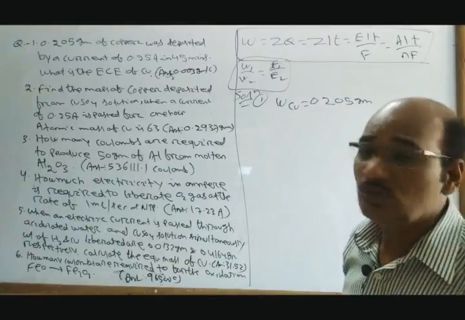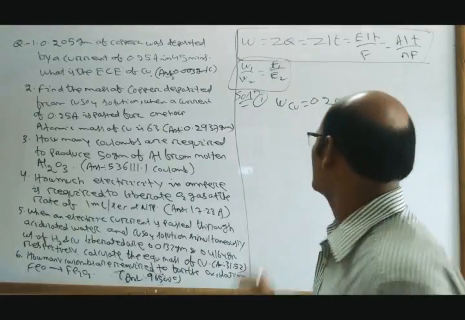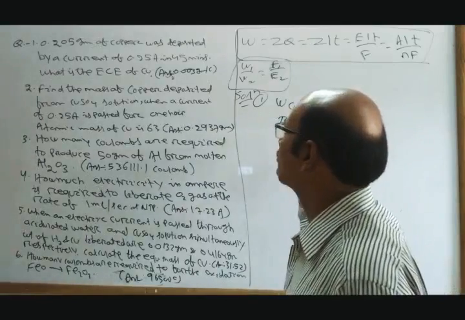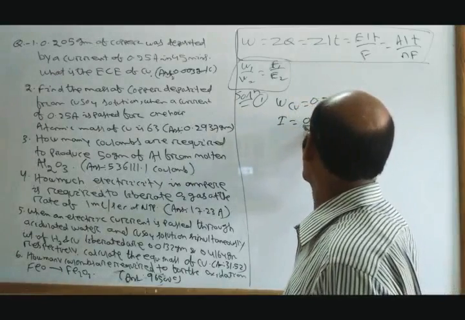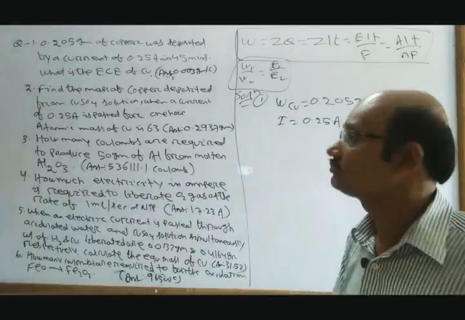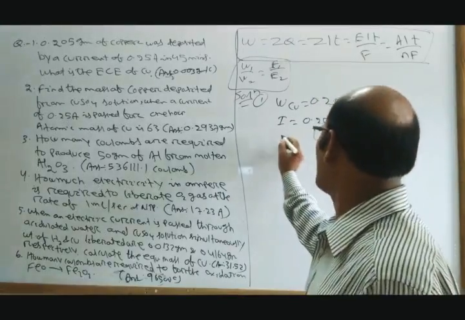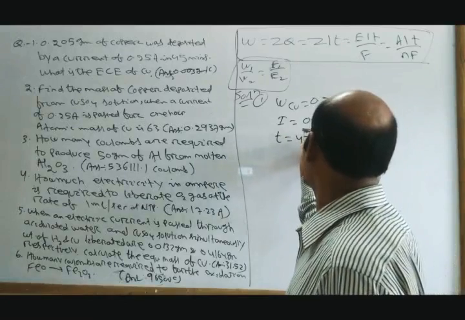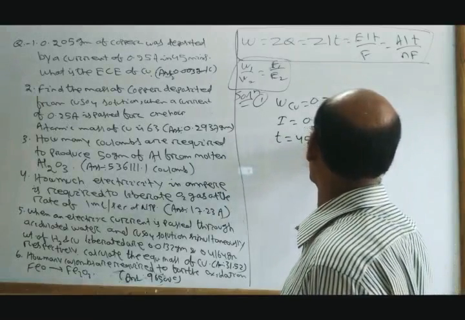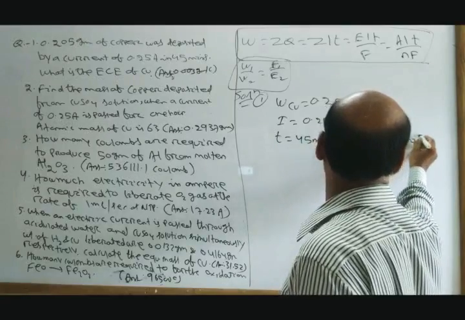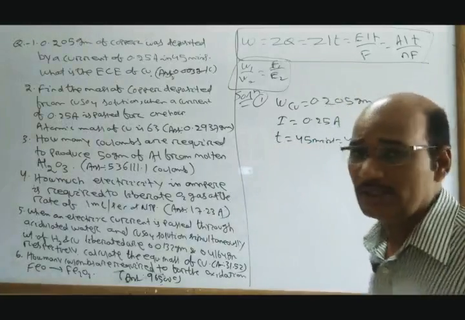Current I is 0.25 ampere. Time t equals 45 minutes, which is 45 into 60, equal to 2700 seconds.